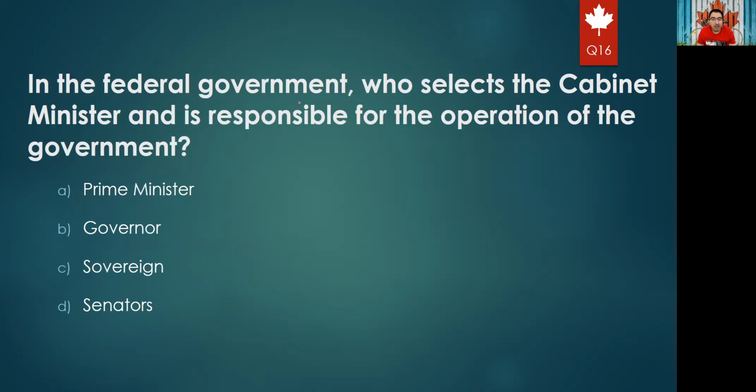Okay. In the federal government, who selects the cabinet ministers and is responsible for the operation of the government? Who is the head of the government? Let's say the prime minister, governor, sovereign, or senators. For sure it is the prime minister. The prime minister is actually the actual ruler of the country, because the sovereign is just a symbol, and the governor general just represents the sovereign just for stamping or for, let's say, ceremonial actions. But who actually rules the country, makes all the rules, selects the cabinet and manages the government is the prime minister. Okay.